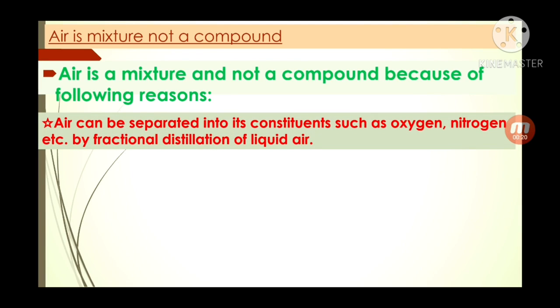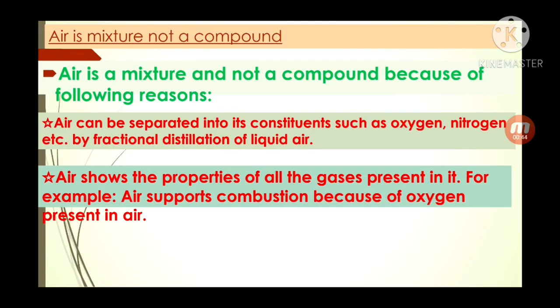What is the reason? Air can be separated into its constituents such as oxygen, nitrogen, etc. by fractional distillation. What is fractional distillation? When we are separating two miscible liquids and they boil at different temperatures, that is called fractional distillation.